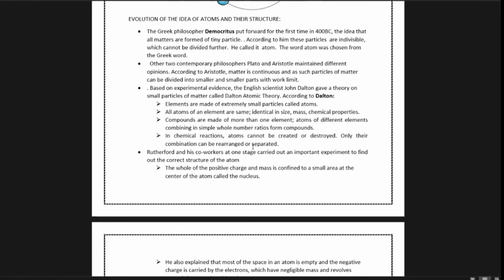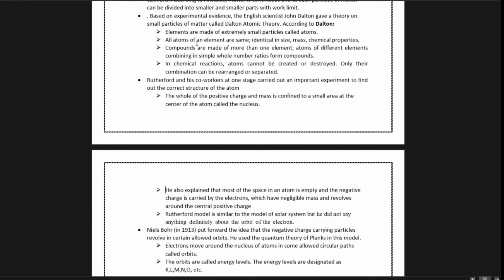In chemical reactions, atoms cannot be created or destroyed. Only their combinations can be rearranged or separated. So, as Dalton's idea got acceptance, we can say that atoms can be divided. Atoms consist of smaller particles which are electrons, protons, and neutrons. But to remove the limitations of Dalton's atomic concepts, others later proposed alternative models of the atom. Out of these models, the most accepted atomic model is Rutherford's.